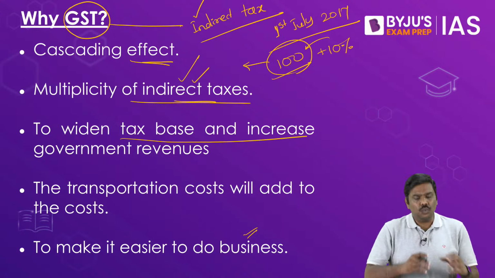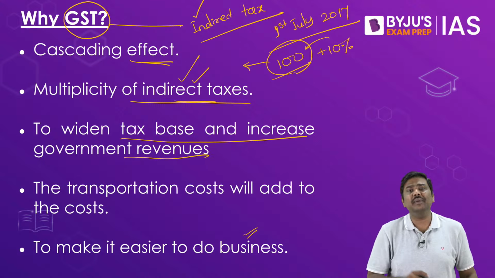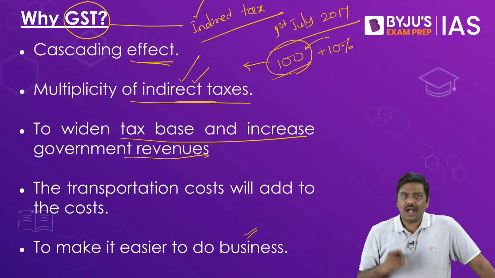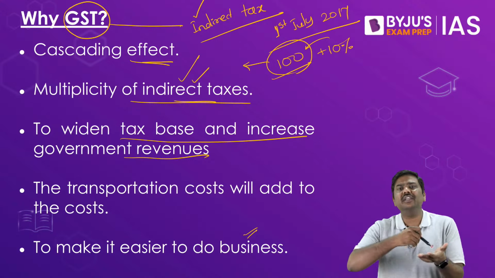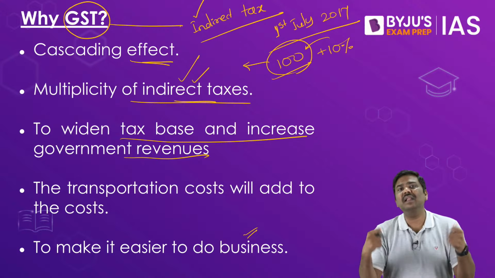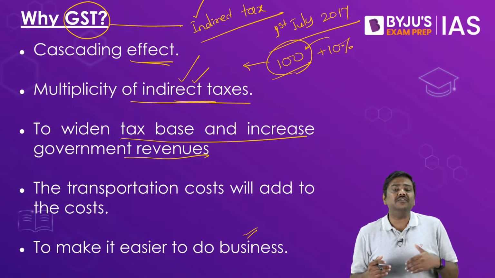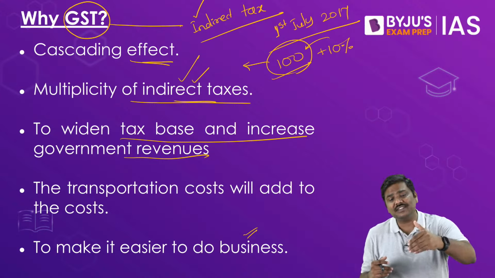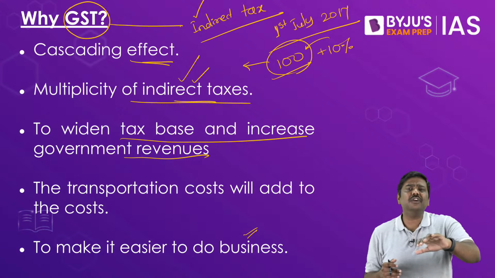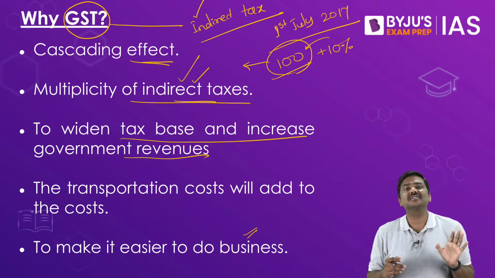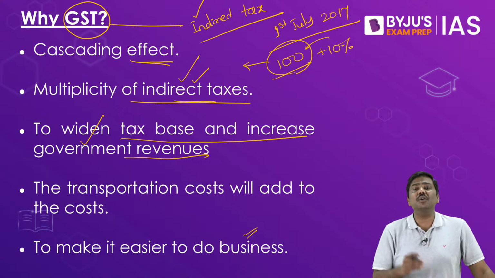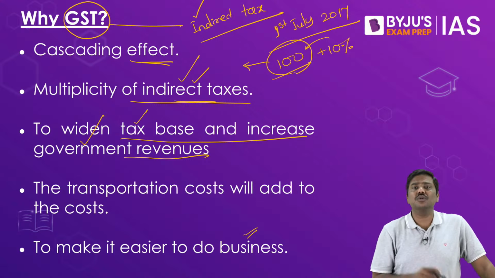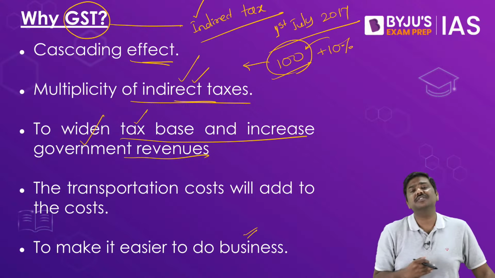Third, to widen the tax base and increase government revenues. There is a lot of tax evasion that was happening earlier. I used to sell the goods, I did not give you the proper receipt, printed bill will not be given. So government finds it very difficult to find out how many goods and services, or what is the value of goods and services that I have sold. Very difficult to account for the revenue and collect taxes. Right? So there was a huge amount of tax evasion that was taking place earlier. And to widen the tax base also, Government of India has introduced the concept of GST.